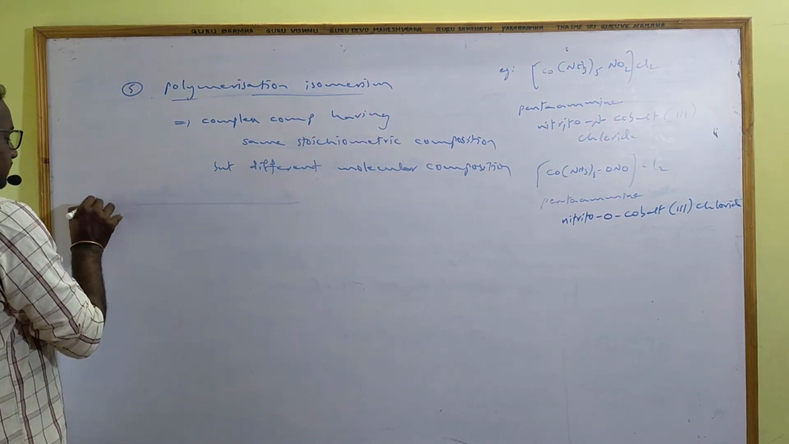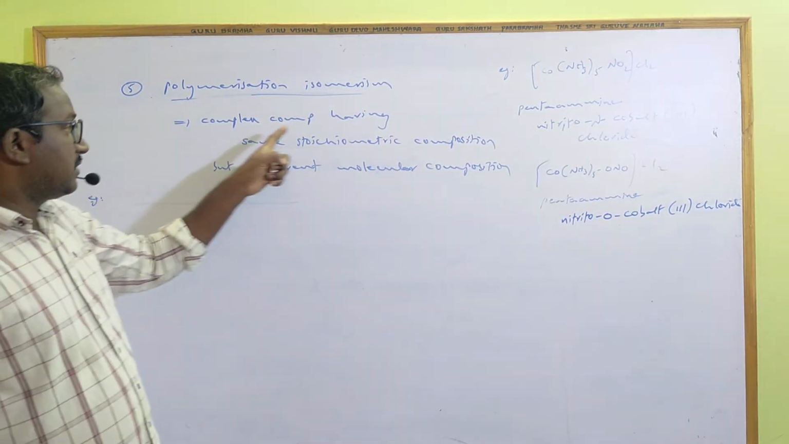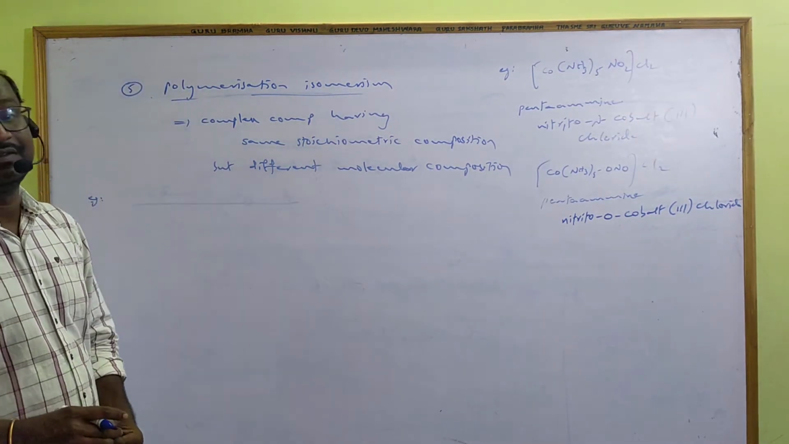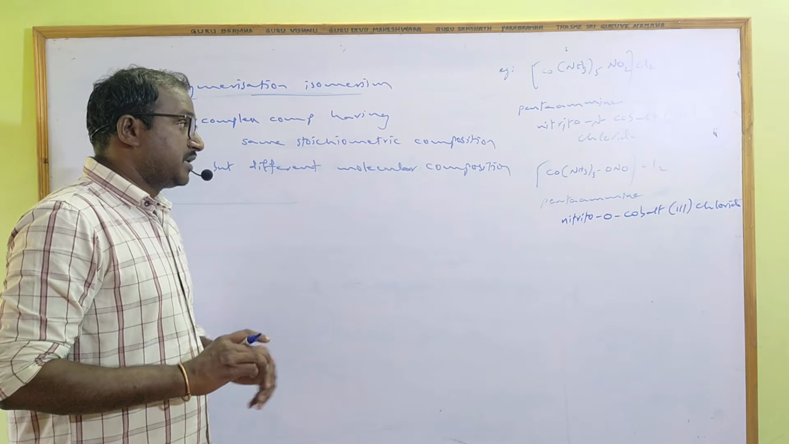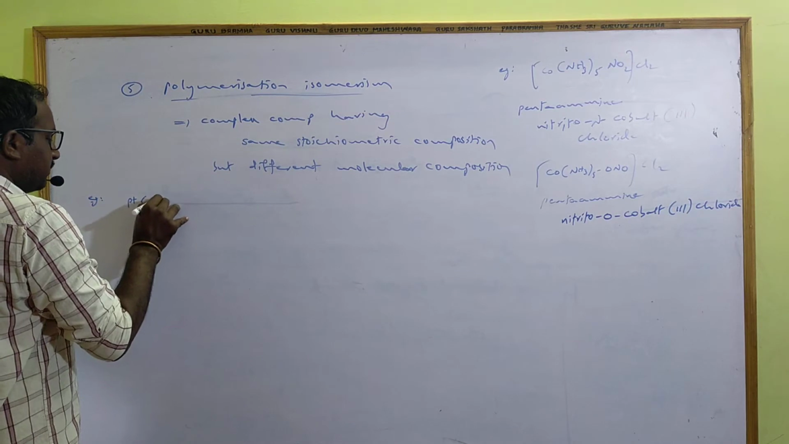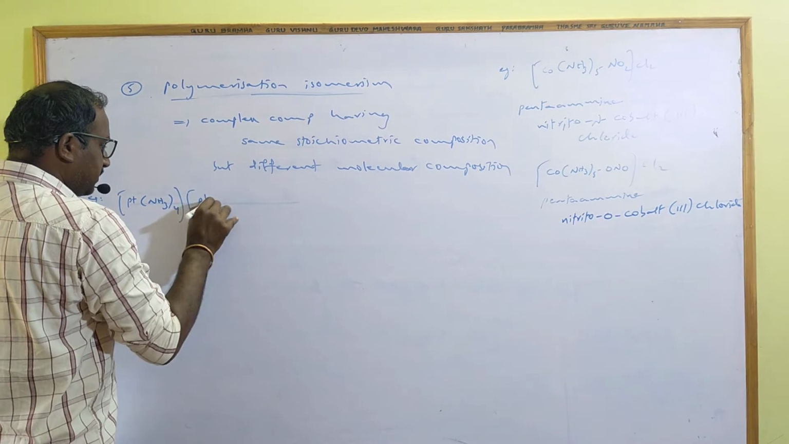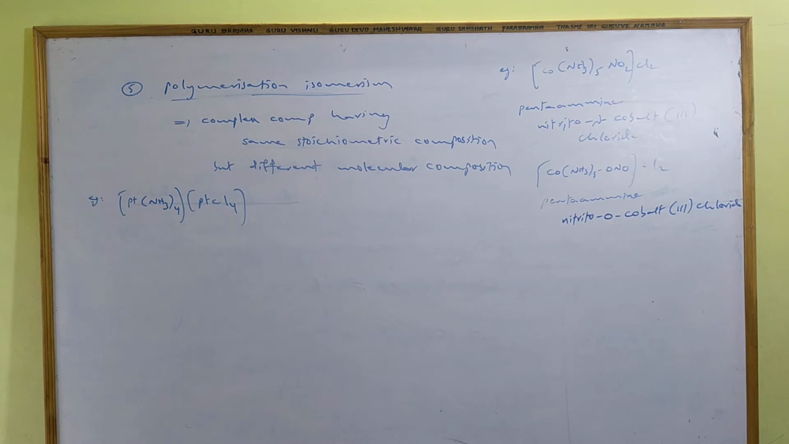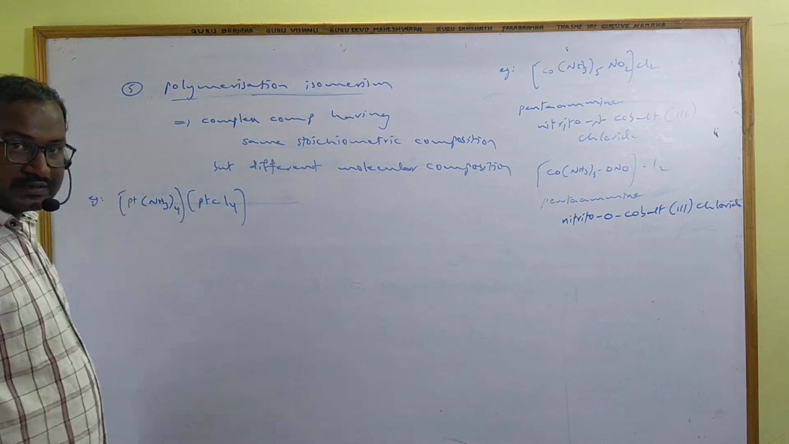I will take examples, so please don't get confused. Polymerization is possible if complex compounds have the same stoichiometric composition, meaning the empirical formula is the same, but the molecular formula is different. Example: [Pt(NH3)4][PtCl4]. Here 2 platinums are there, 4 ammonia are there, 4 chlorines are there.